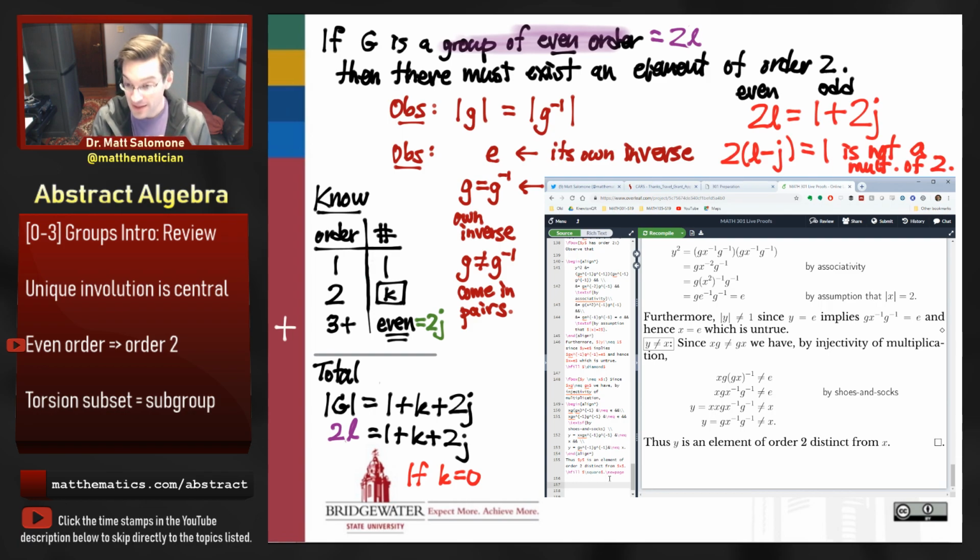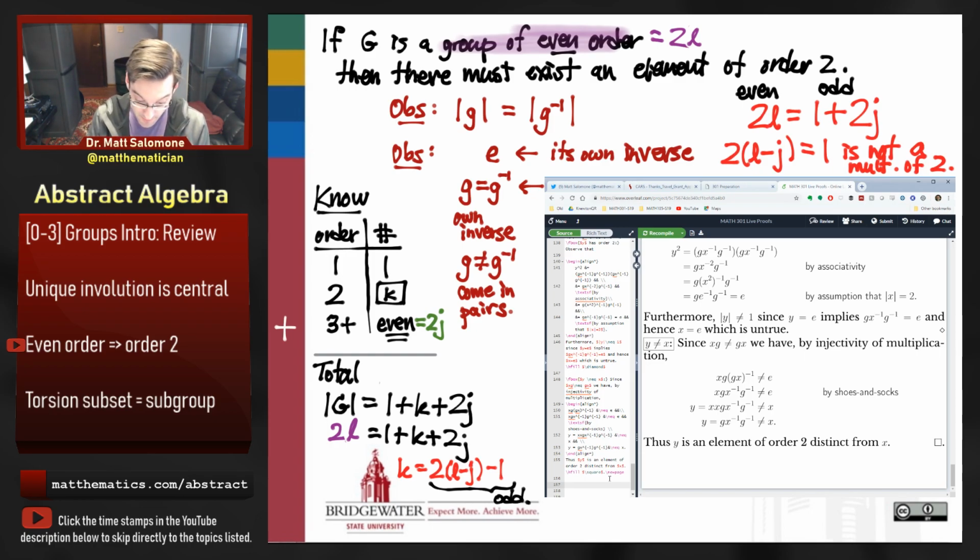And in fact, we can make an even stronger statement here. If I were to solve this equation for k down here at the bottom, and this is how I'm going to finish up this proof, I get k is equal to 2 times the quantity L minus j, minus 1. And what I learned from that expression on the right-hand side is that that number is odd.